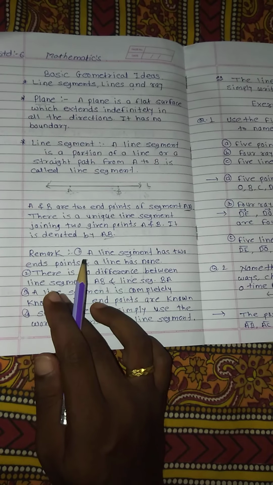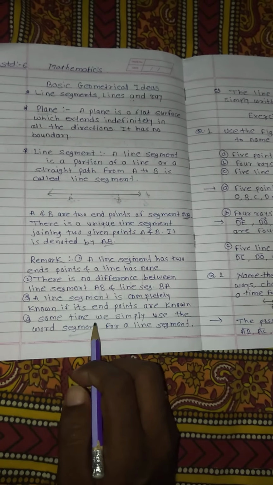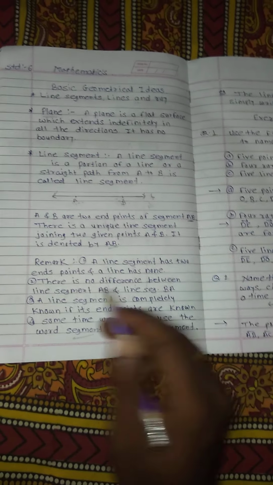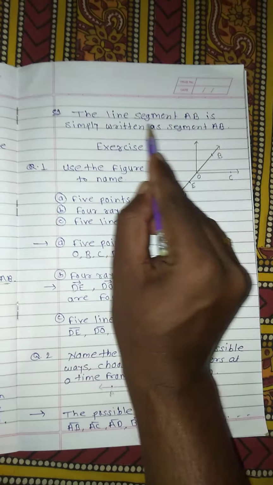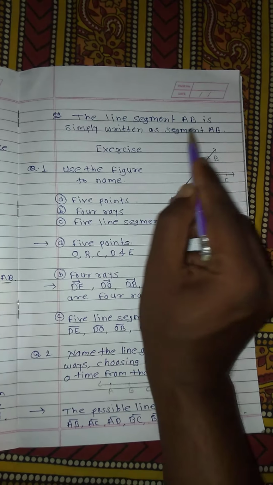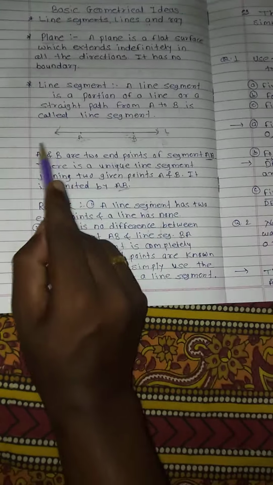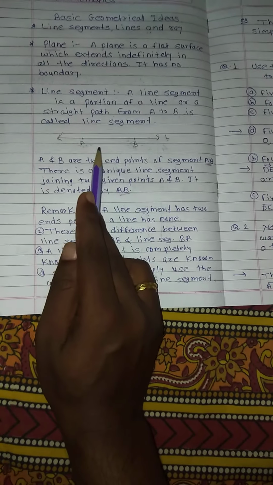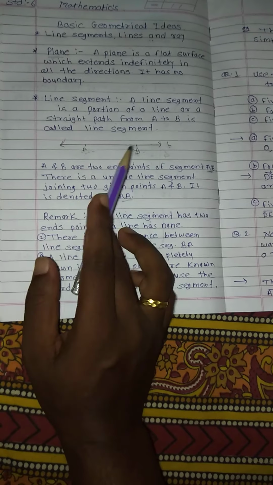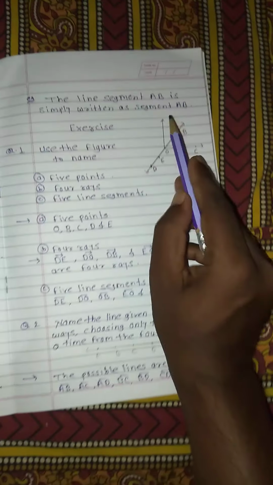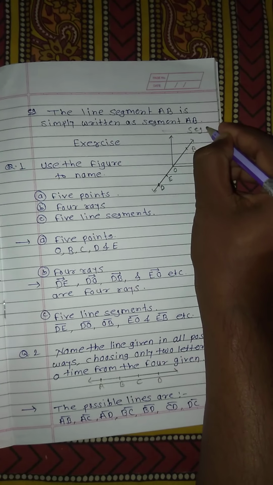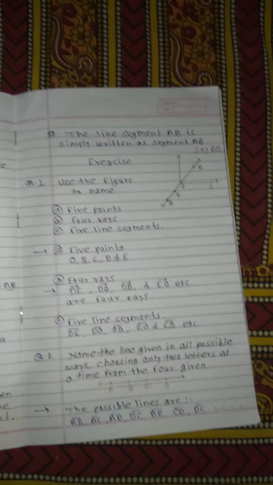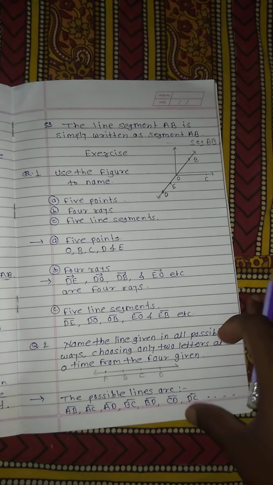Sometimes, I hope you understand, we don't use the words "line segment", that big word, we just use the segment AB, and that shows that it is the line segment. For example, the line segment AB is simply written as segment AB. If I want to write this in the notebook or anywhere, I just write segment AB, or simply seg AB, meaning segment AB. I hope you understand this part.